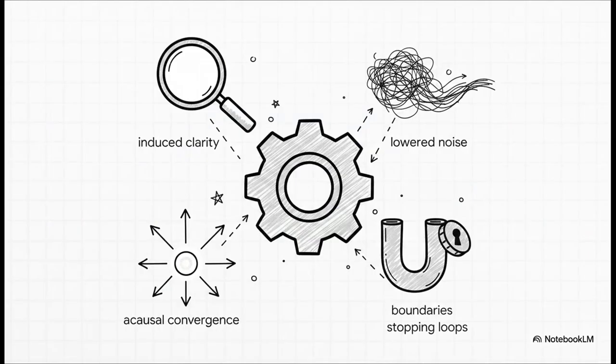So what's the big takeaway from all this? By utilizing these parameters, developers can honestly stop panicking about system freezes and start leveraging them for anti-fragility. We've seen the mathematical proofs. Stalls are stabilization features, not bugs. Increased stall duration inversely lowers noise. We don't need to fear infinite freezes because bounded graphs prevent endless loops. At the highest levels, stalls force acausal system convergence. And of course, the singularity is unlocked at that magic threshold of 500.